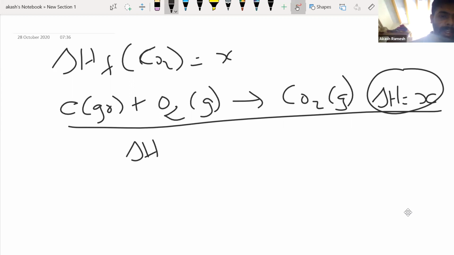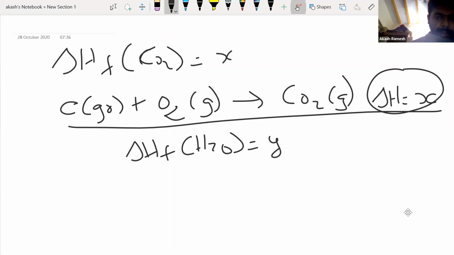Say I write delta H of H2O is some Y, some random value. Okay, enthalpy of formation of water. Now I'll give you a minute. Now you tell me, how will I write the thermochemical equation for this?